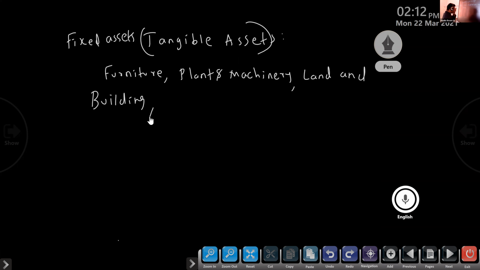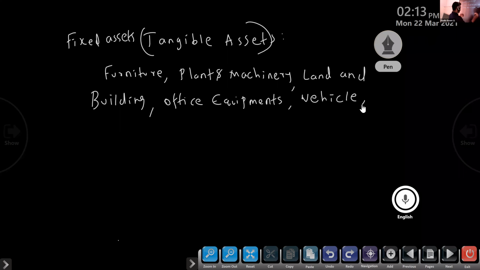Then also write office equipment. Next, vehicle.